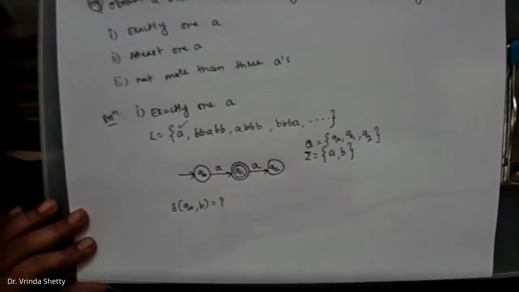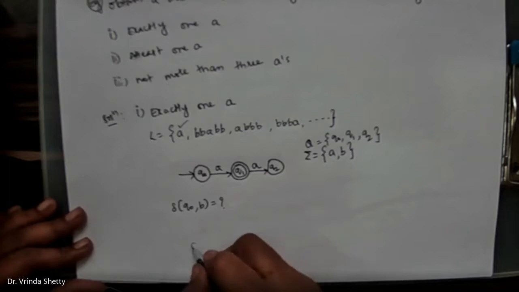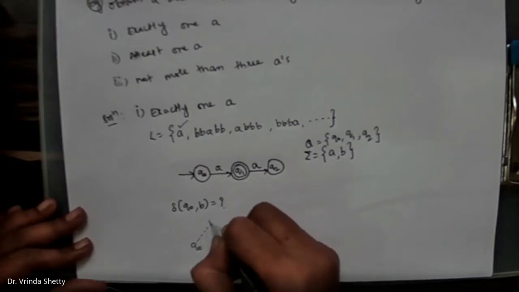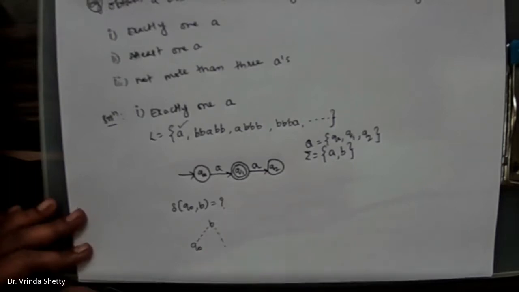This is our question, so we'll try to analyze. We are in the state Q0 and the input is B. What is the given condition?